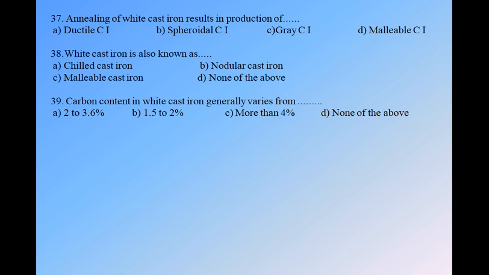And the last question, question number 39. Carbon content in white cast iron generally varies from: A, 2 to 3.6%, B, 1.5 to 2%, C, more than 4%, and D, none of the above. The carbon content in white cast iron generally varies from 2 to 3.6%. So option A is correct.